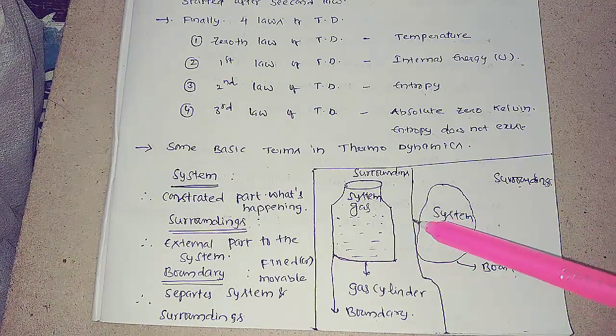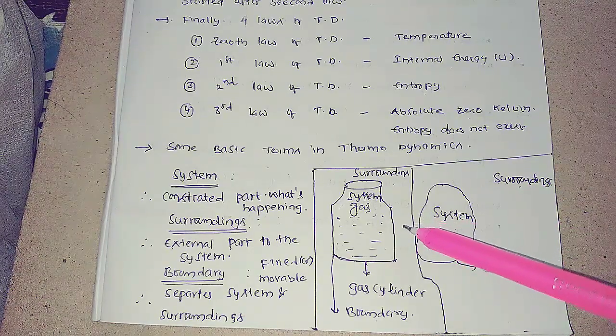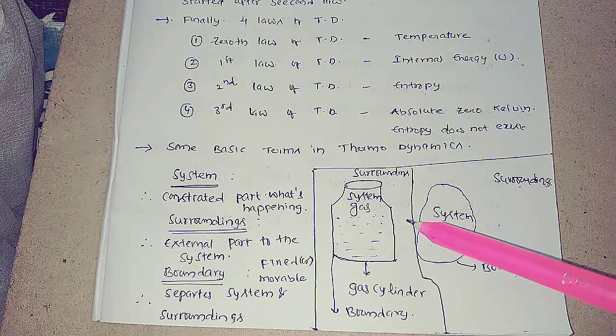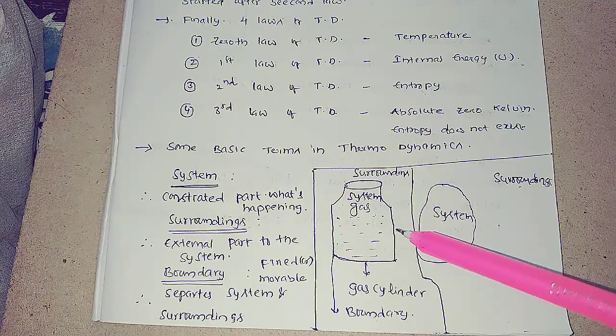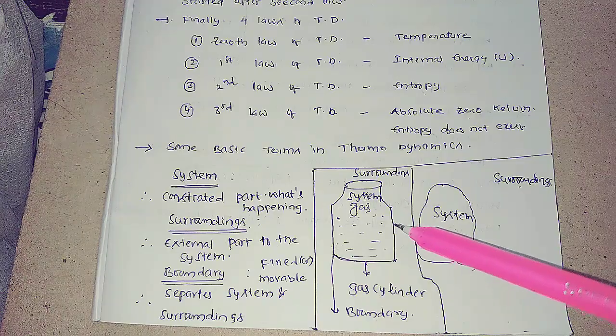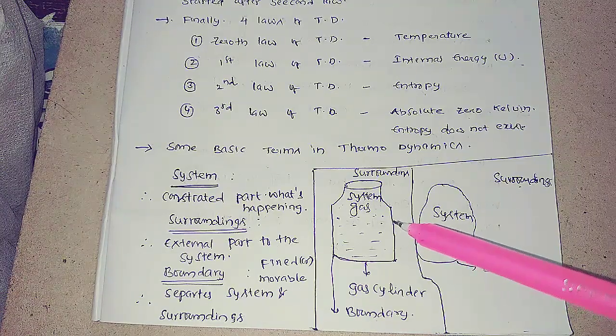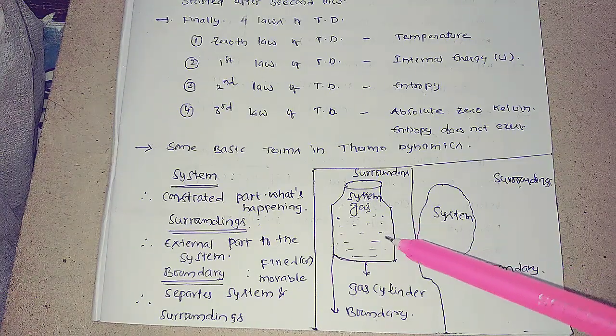For example, take a cup of coffee. The boundary is the coffee cup, and inside it is the coffee. That inside part is the system, and the external thing is the surroundings.